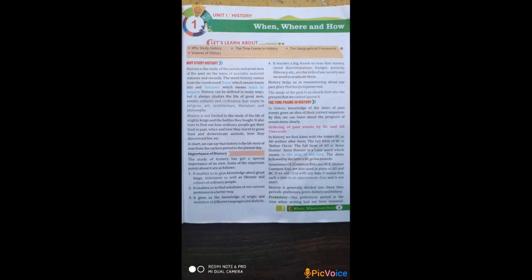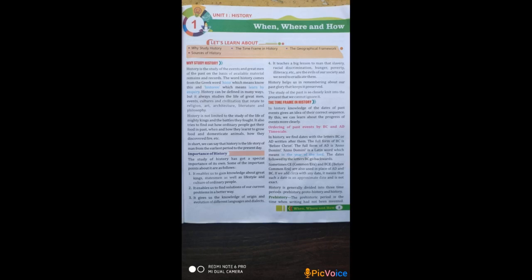Ordering of past events by BC and AD time scale. In history, we find dates with the letters BC or AD written after them. The full form of BC is before Christ. The full form of AD is Anno Domini. Anno Domini is a Latin word which means in the year of the Lord. So you have to remember the full form. BC stands for before Christ and AD stands for Anno Domini. And Anno Domini means in the year of the Lord.